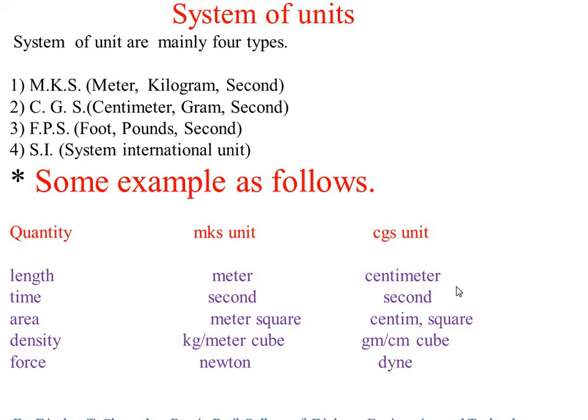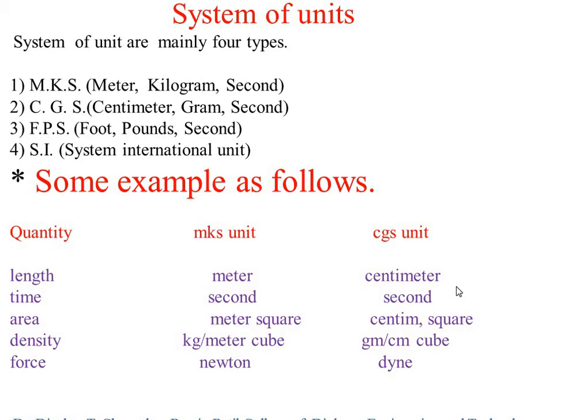And here a question arises in your online examination: MKS stands for, with these four options: A meter kilogram second, B centimeter gram second, C foot pound second, and D system international unit. So our answer is only A, that is meter kilogram second. This is the full form and the long form of MKS system.